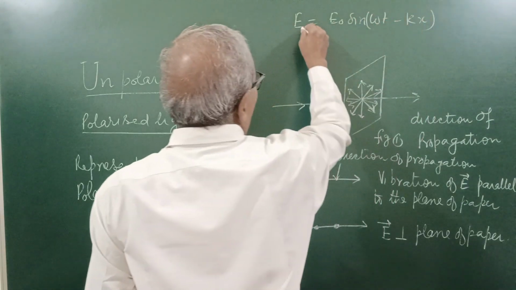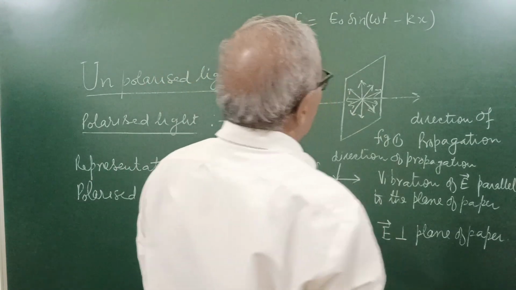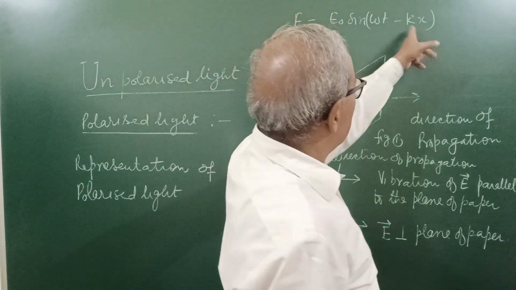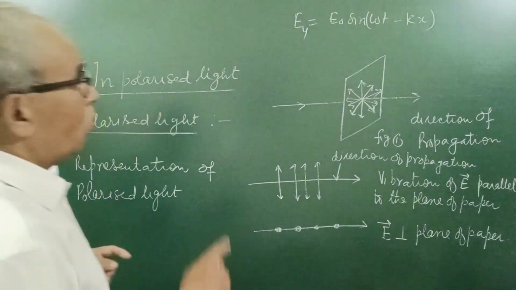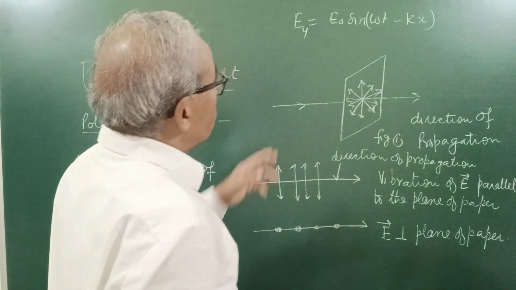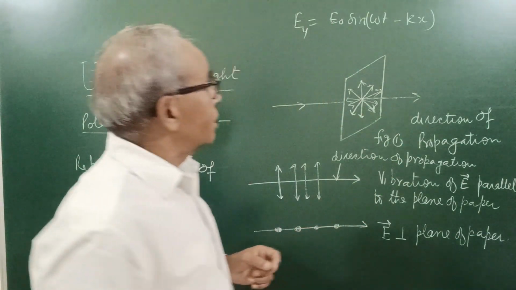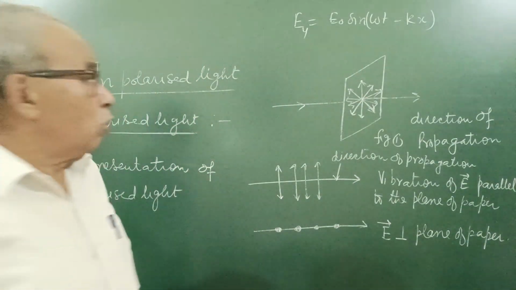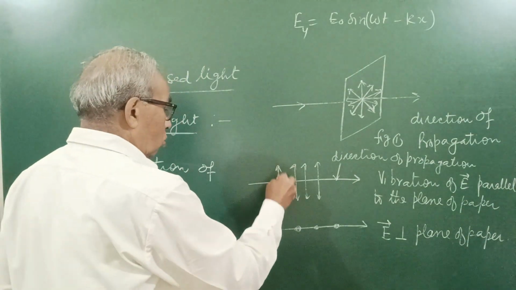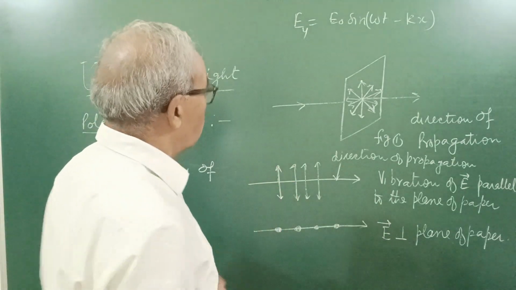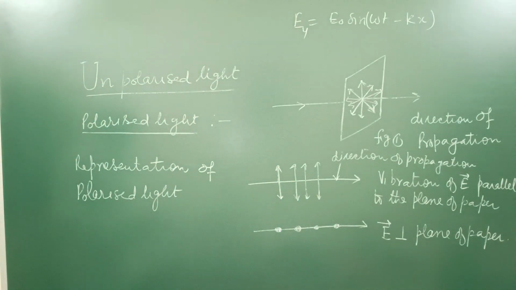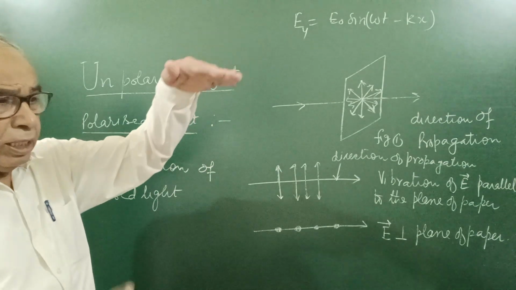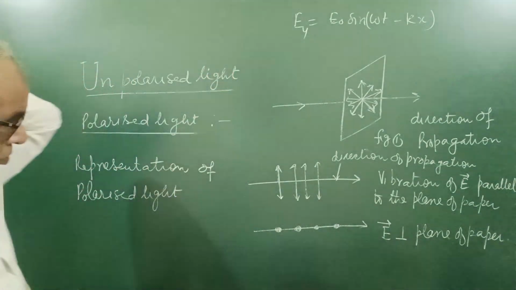Suppose it is along the y-axis, and the x shows the wave traveling along the x direction. As you learned in class 11, it varies periodically between plus E0 and minus E0, with amplitude E0. This is the graphical representation; you don't see vibration like this.